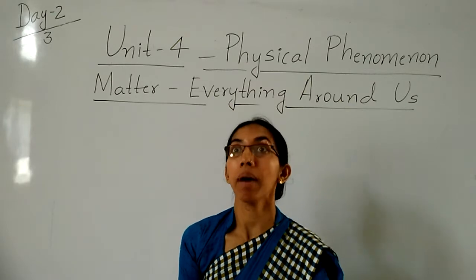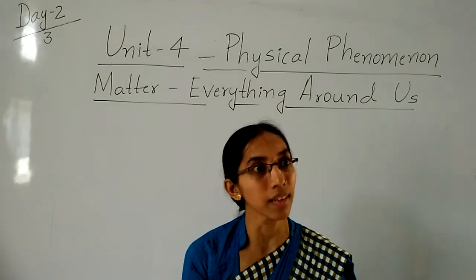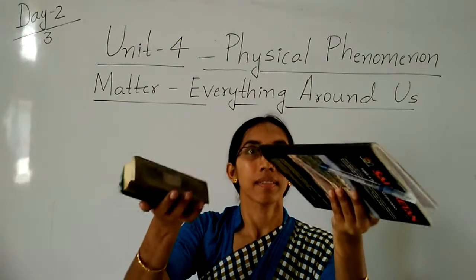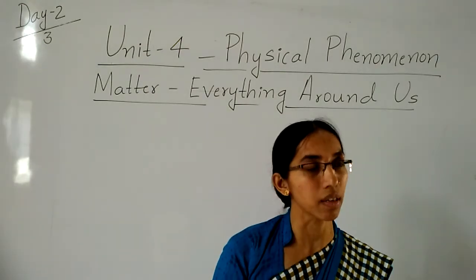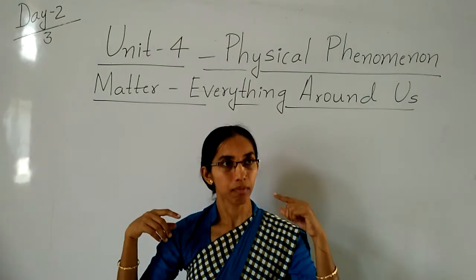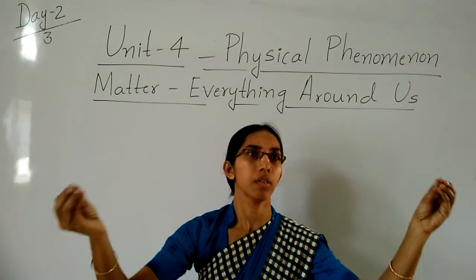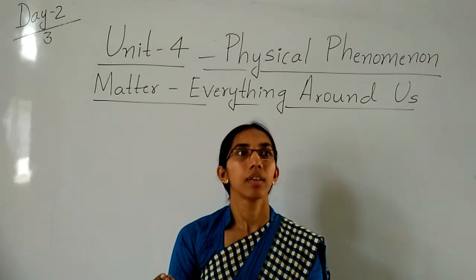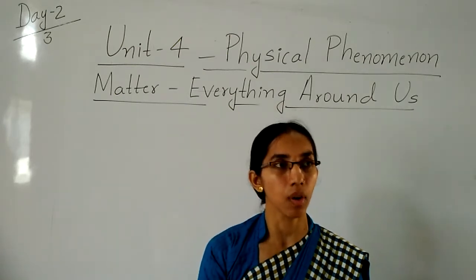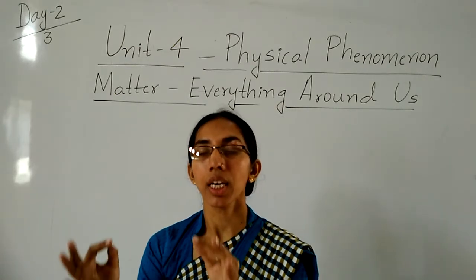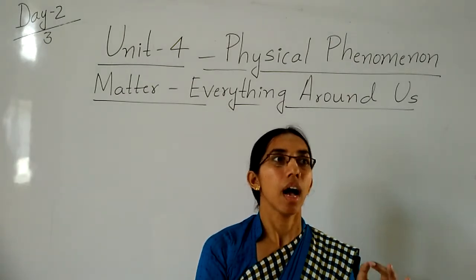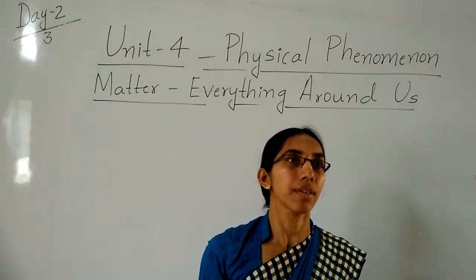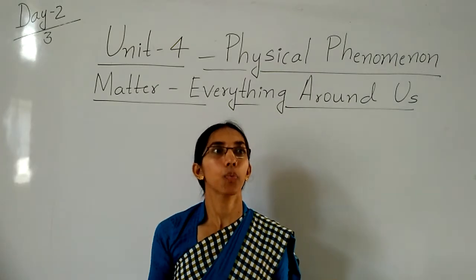That is called matter, and all these things have mass and weight. Everything we can see around us is matter because each and every thing has mass, has weight, and occupies space.